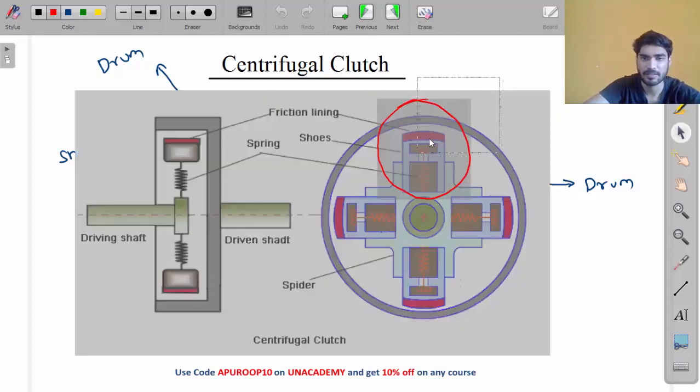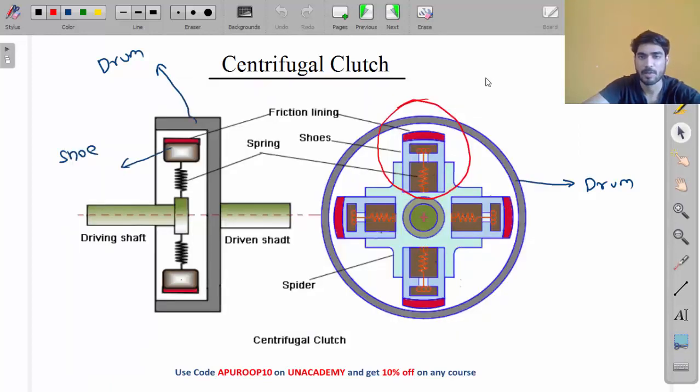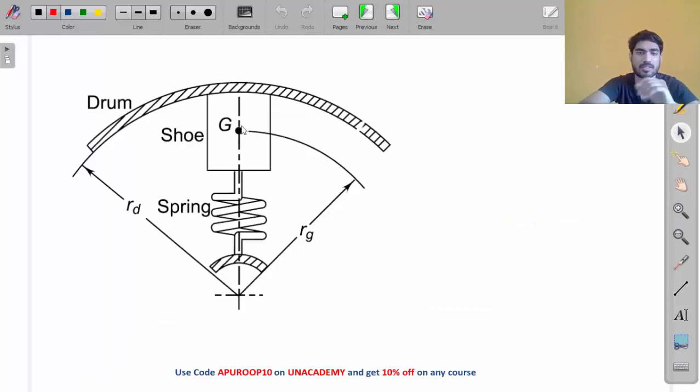Now, my friend, let's say this is the shoe. It is attached to the spring and this is the drum. Okay. What forces will act here, my friend? Let's understand. So let's say we have just started the engine. So when you start the engine, speed will be low.